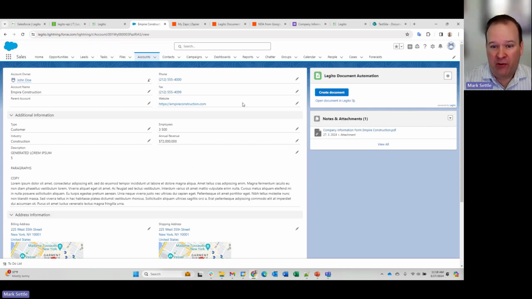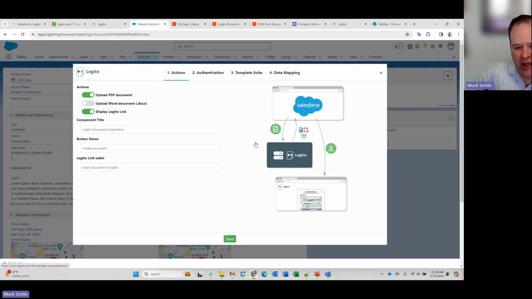Now let's talk a little bit about how this works. Again, this is going to make use of some of those tools that I talked about already that Legito has for integrations. But you can see I'm a Salesforce admin, so I can actually come in and edit this widget. So a typical user wouldn't see this. But because I'm logged in as a Salesforce admin, you can see here the configuration is all just click through a wizard style interface with the steps to integrate. So I get some options of how I want to upload the document, what I want to display, how it's labeled, etc., inside of the actual widget itself.